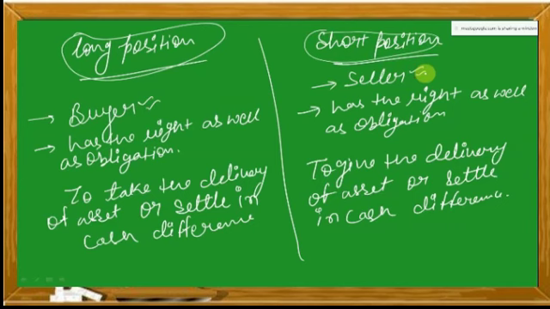Both parties have the right as well as the obligation, to take the delivery of the asset or settle in cash difference. In most cases settlement is in cash differences; physical delivery is not that common. For the seller in the short position also, settle in cash difference or give the delivery.